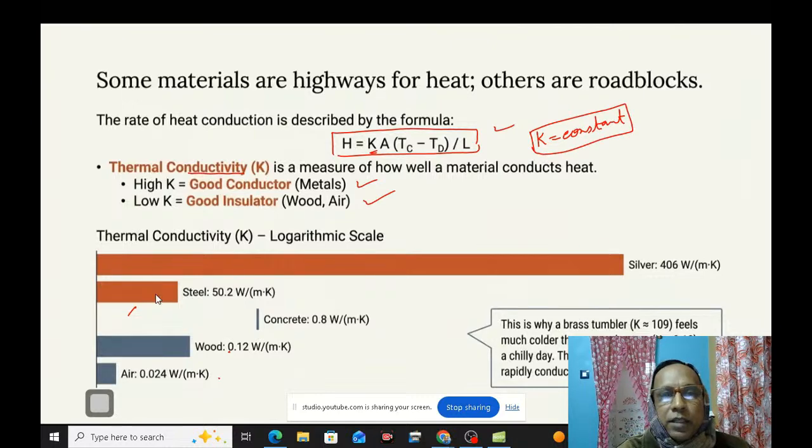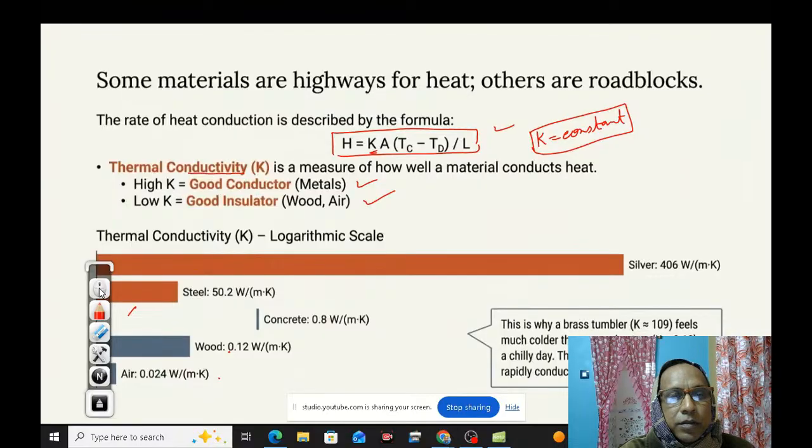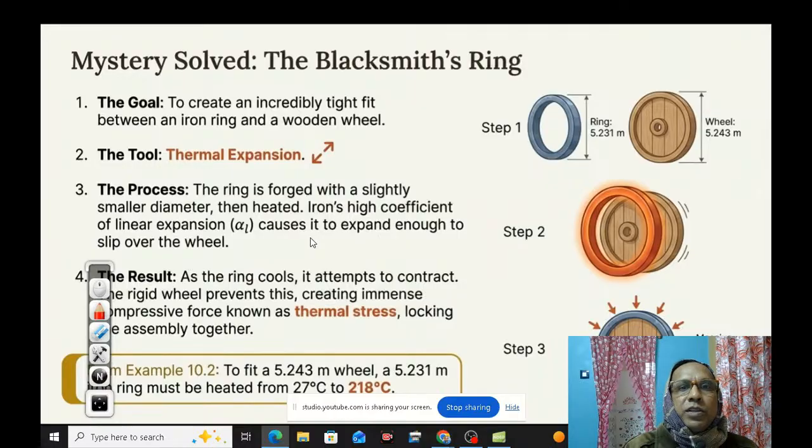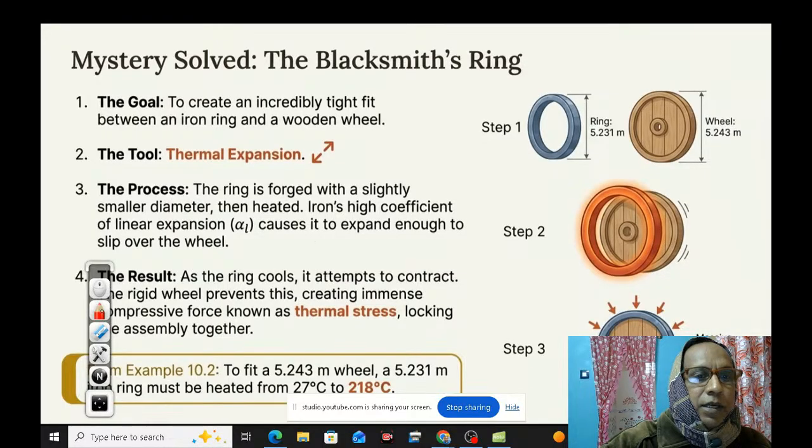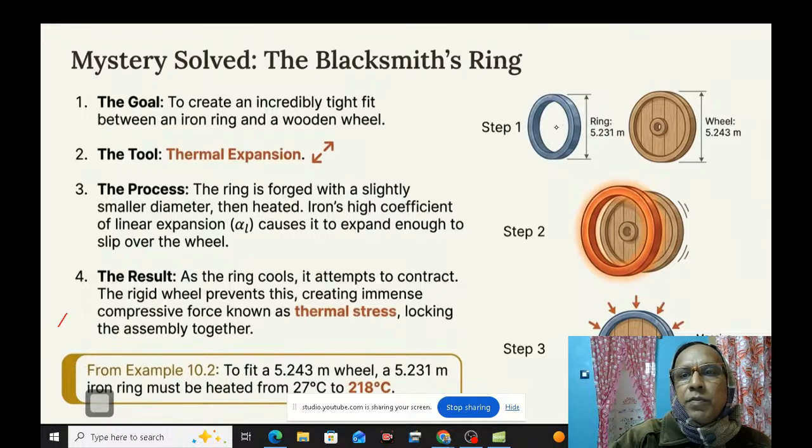Now we are going to learn another thing: mystery solved. Whatever we learned now solves the mystery. We have posed some questions and they will be answered now because we have all the answers. Creating an incredibly tight fit between an iron ring and a wooden wheel is an application of thermal expansion. The ring has nearly the same radius as the wheel. When heated, it expands a little and fits over the wheel. After cooling, it fits tightly with a massive compressive force.